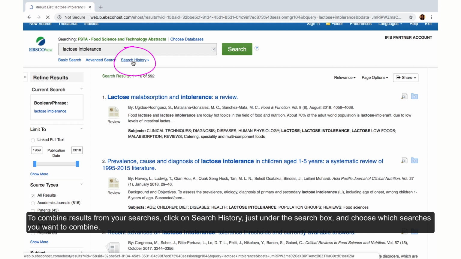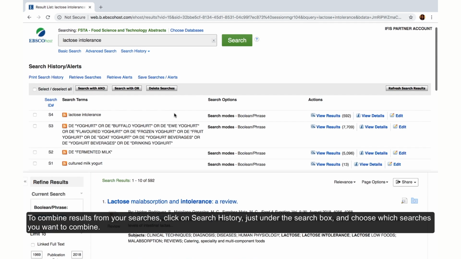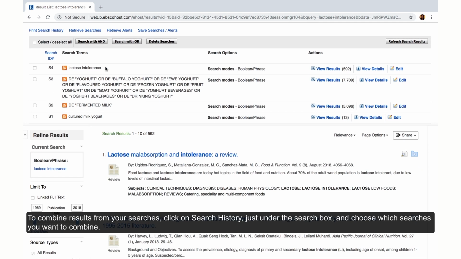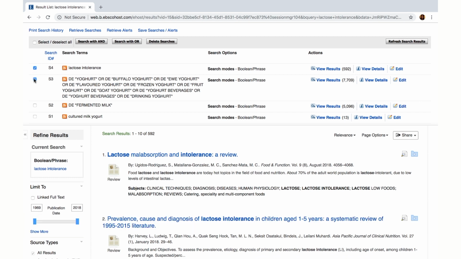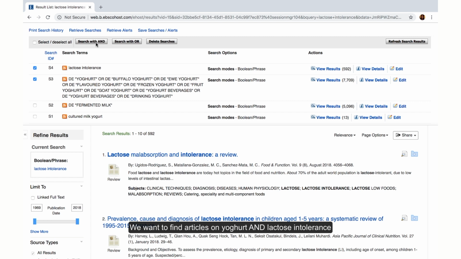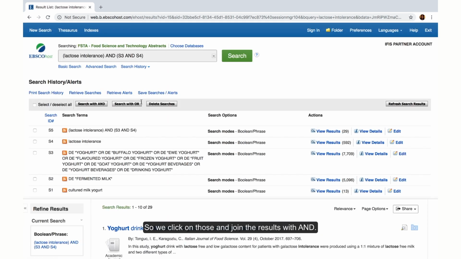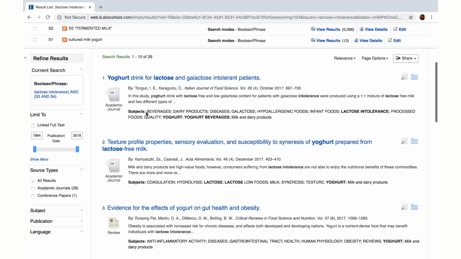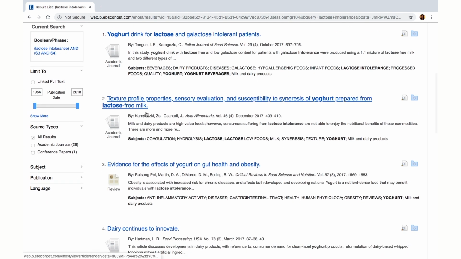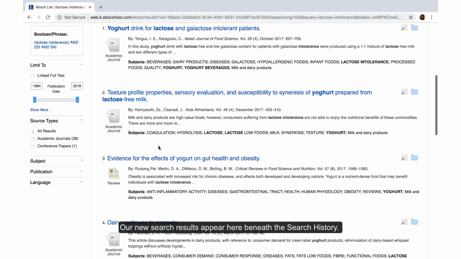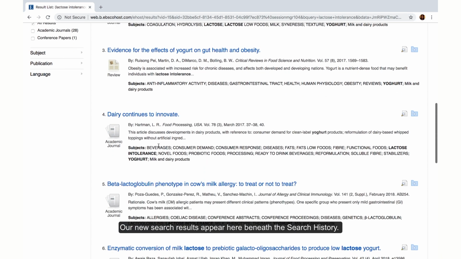To combine results from your searches, click on Search History just under the search box and choose which searches you want to combine. We want to find articles on yogurt and lactose intolerance, so we click on those and join the results with "and." Our new search results appear here beneath the search history.